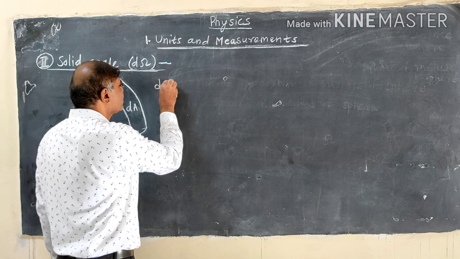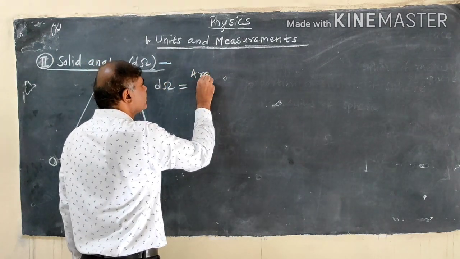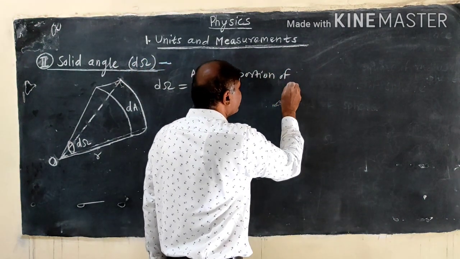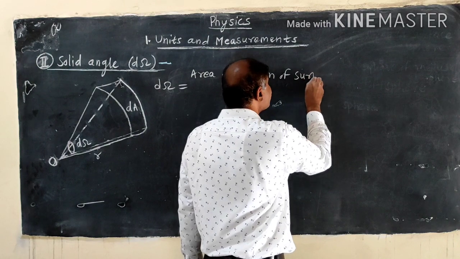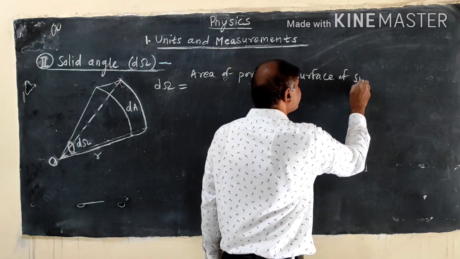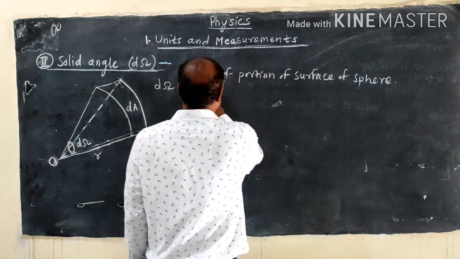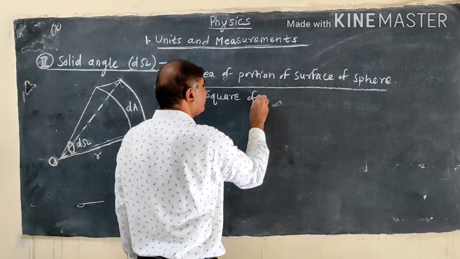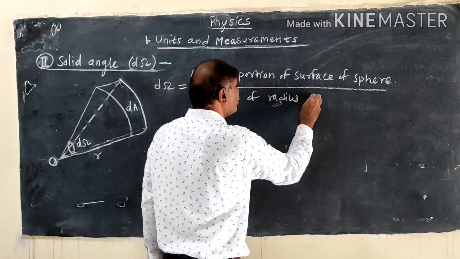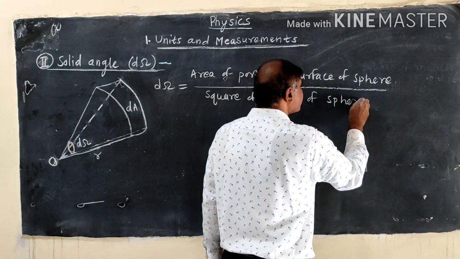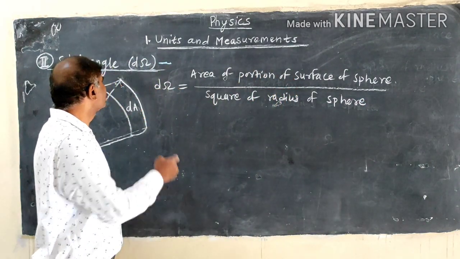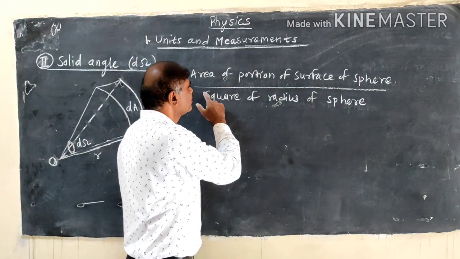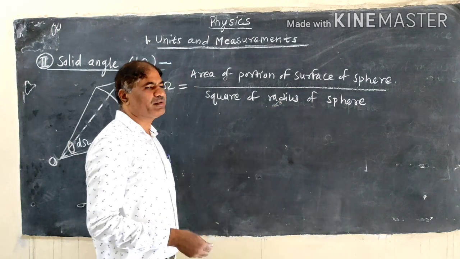Now by definition we want to calculate the solid angle. So d omega is equal to the area of the portion of the surface of the sphere divided by the square of the radius of the sphere. So solid angle means the ratio of the area of a portion of the surface of a sphere to the square of the radius of the sphere.